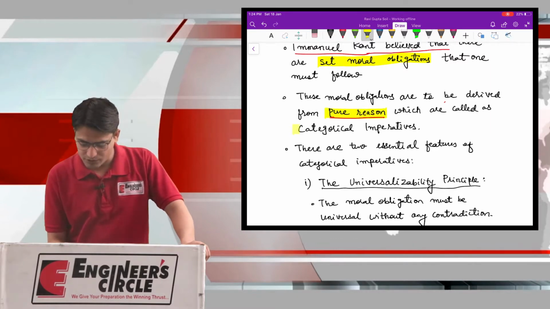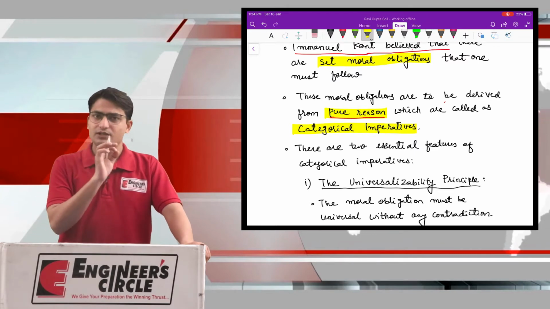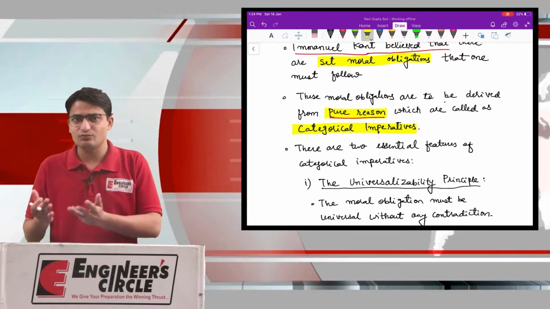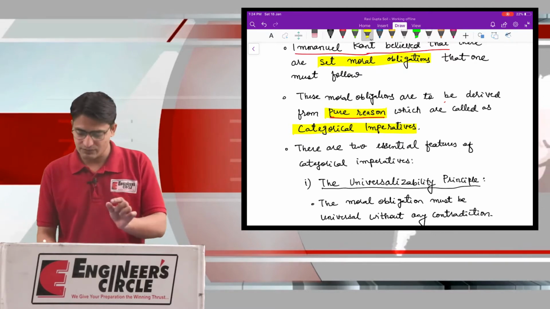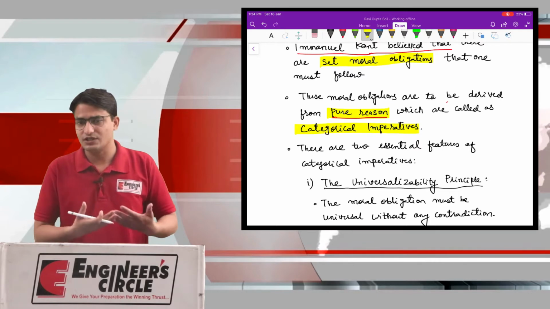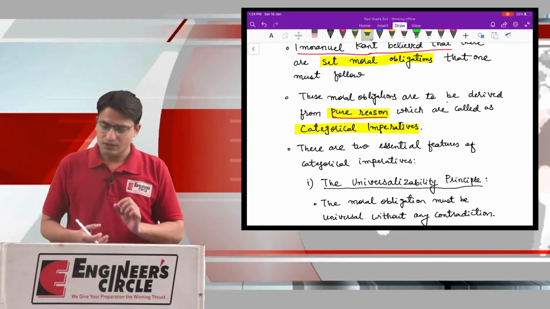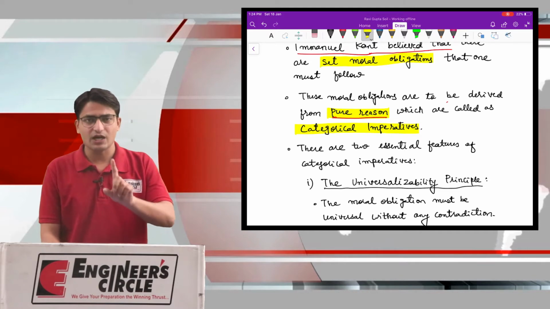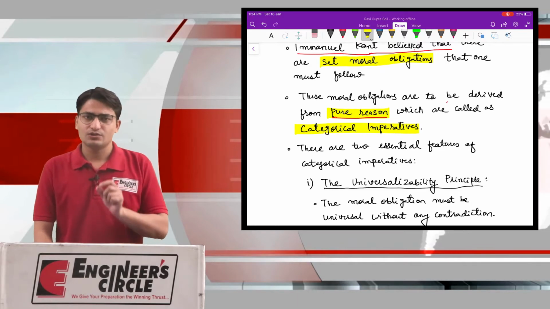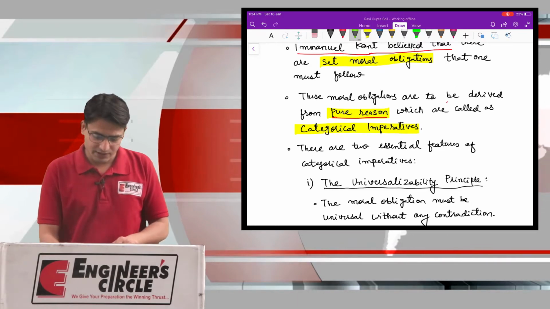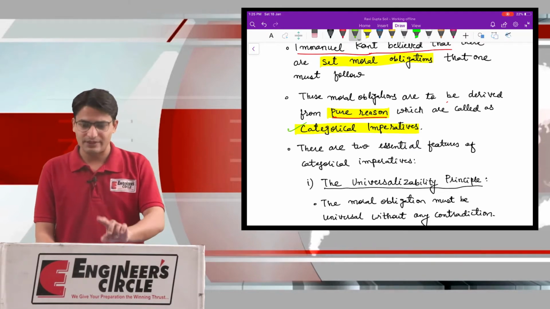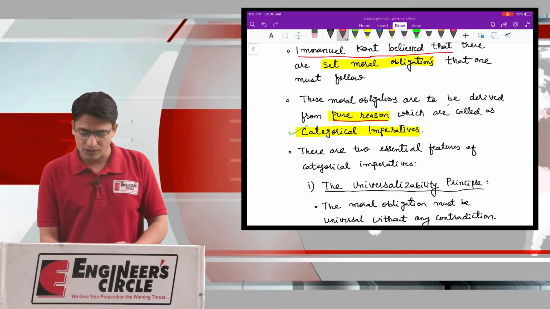So there are two important terms here. The first is that Immanuel Kant is saying there are set moral obligations. Now, from where will these set moral obligations come? He is saying they will be derived from pure reason, from our own consciousness, our own conscience. These moral obligations are called categorical imperatives by Immanuel Kant. We have to understand that the term categorical imperative is not a new concept. It is only a phrase given by Immanuel Kant for the term moral obligation.